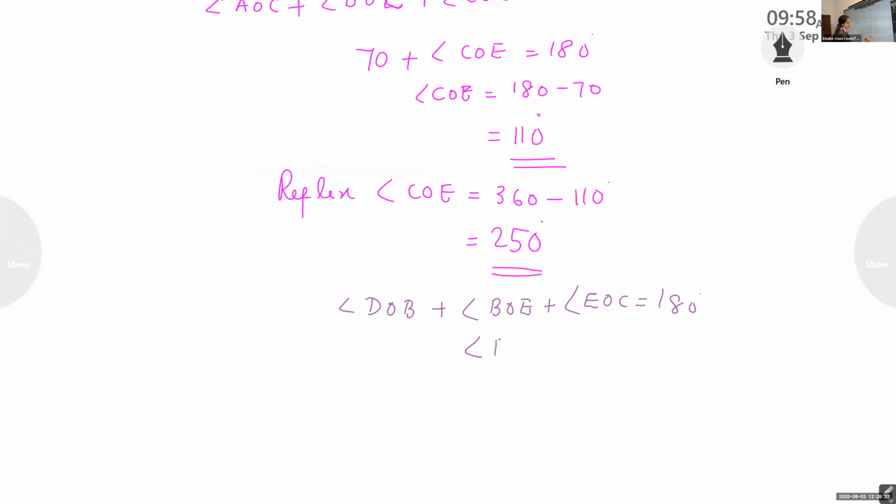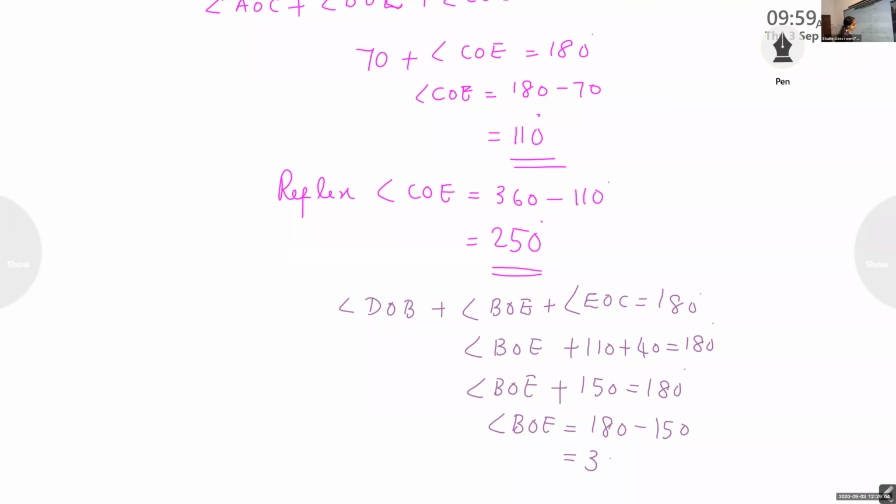Angle BOE plus 110 plus 40 equal to 180. So angle BOE plus 150 equal to 180. So angle BOE equal to 180 minus 150 equal to 30 degree.